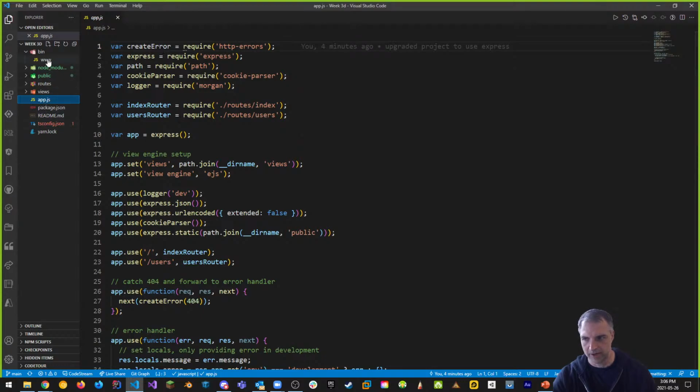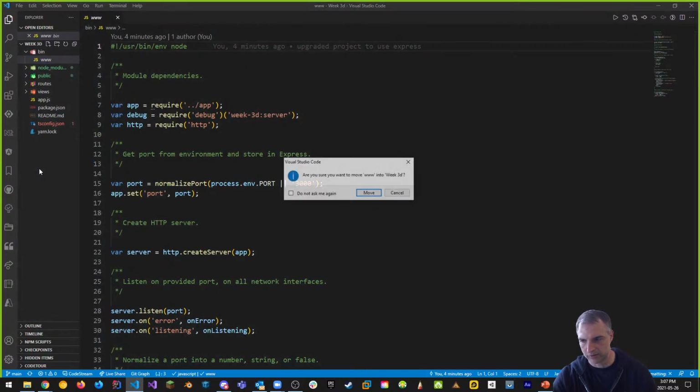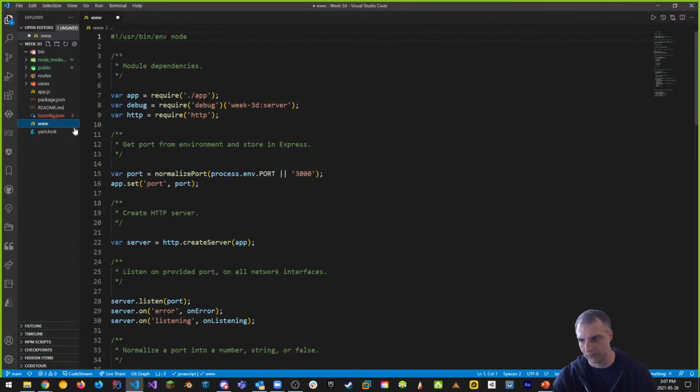So these are two files now that are much larger than what we dealt with last week. So a little bit more. That's why you need to do the work that I talked about, which is going through the videos with me. So you have all this stuff. So I want to change this www by dragging and dropping it out into here. That's what I talked about in the video, and that's what I expect you to do now. So do that first. And then once you drag this out, change this to either server.js or index.js.